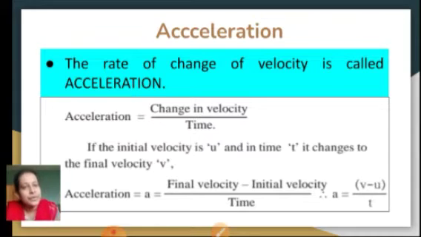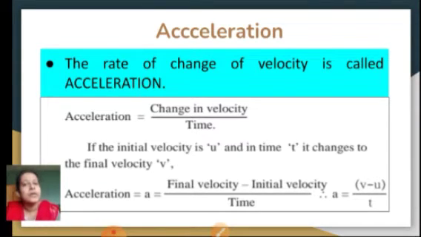First it increased from 10 to 20, then again it decreased. So here you see there is a change in the velocity, from the initial velocity to the final velocity. Final velocity we can take either from the first initial point to the finishing point, or for the paths in between.